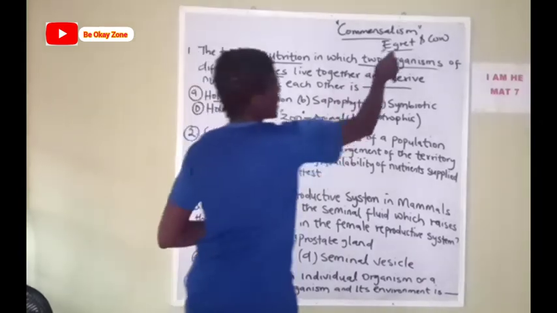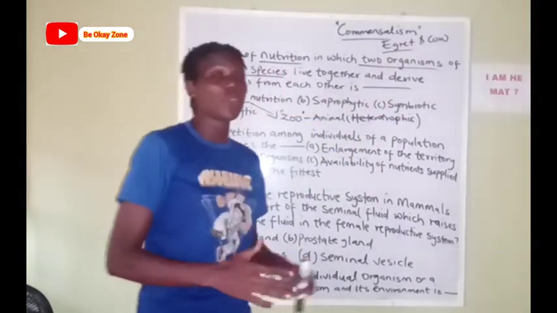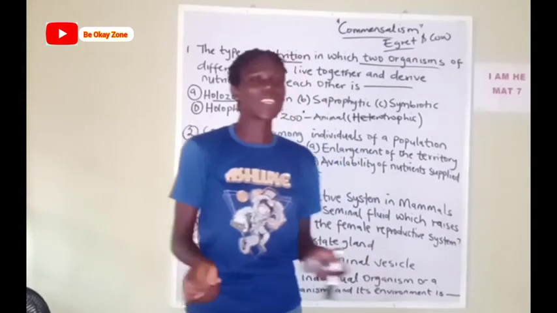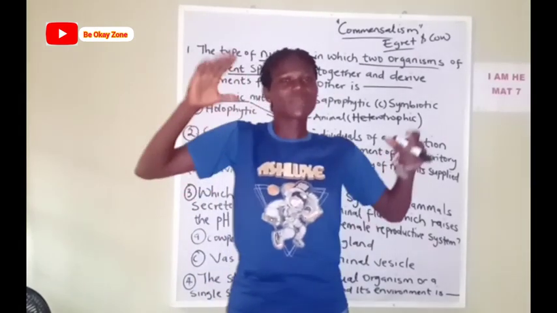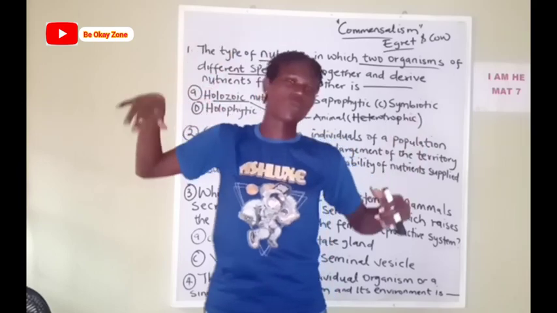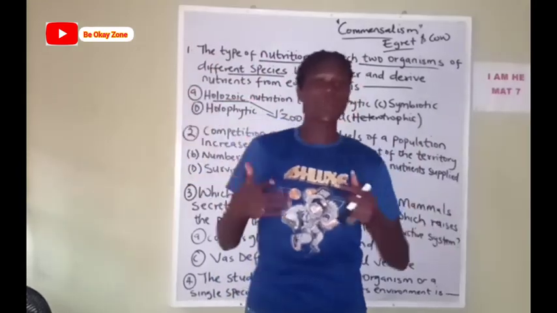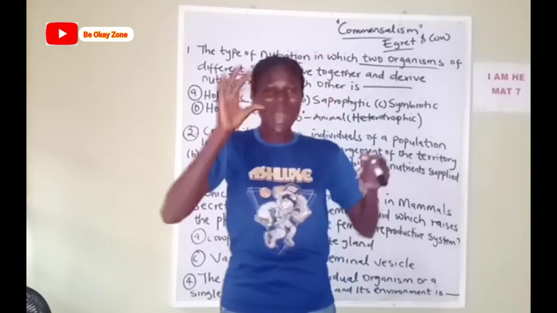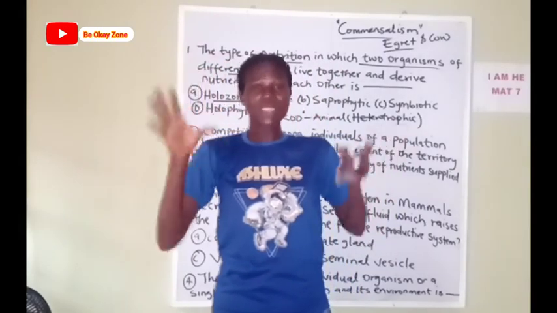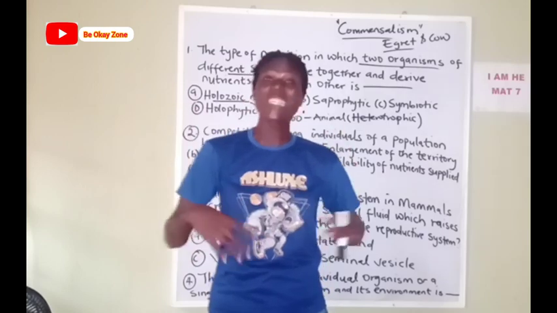Now we have the cattle egret and cow. You might be wondering what's a cattle egret. I don't know if you've seen one, a white bird like that that flies around a cow or cattle. You understand? So those white birds are called what? Cattle egrets. They are called egrets.